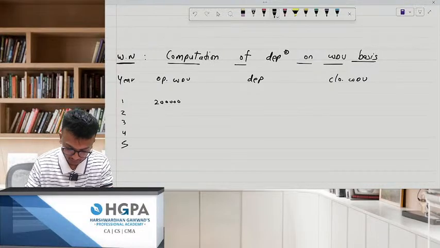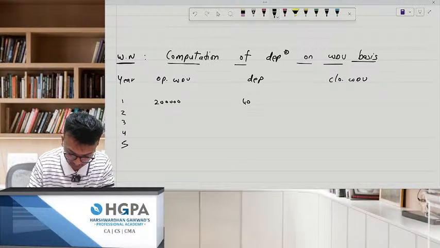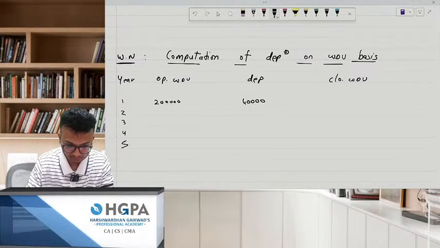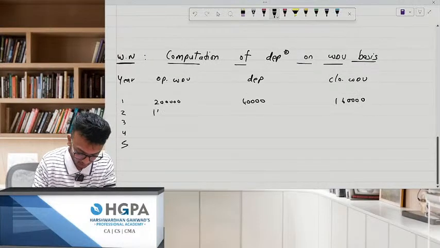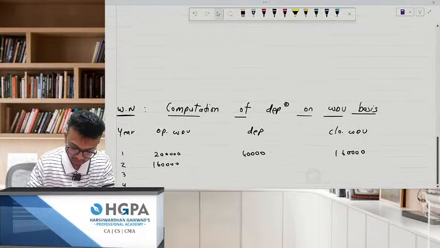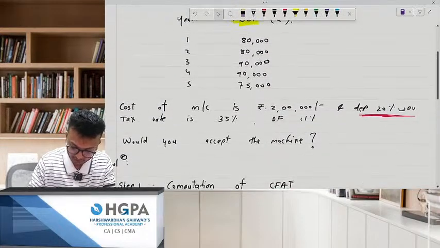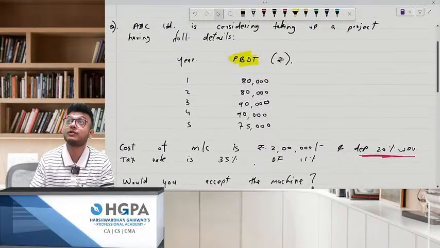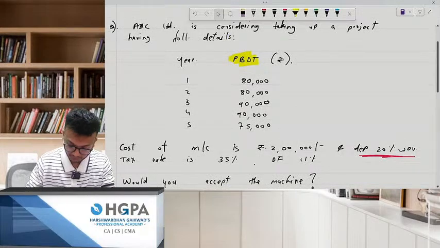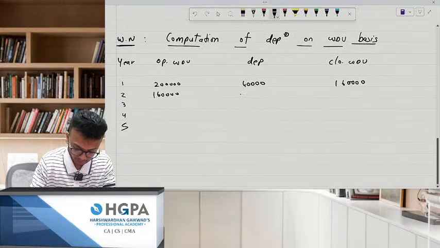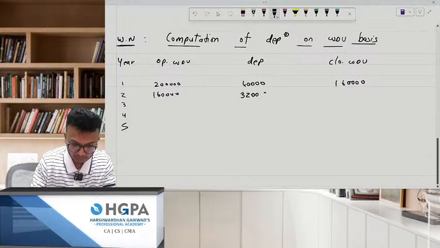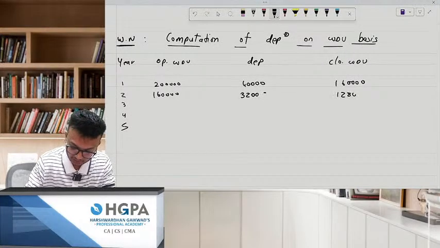Okay, so first, depreciation. How much? This is 40,000. You'll get 1,60,000. Again, there's depreciation for the ones who are joining in new, this is the question. 20% is the depreciation. We're doing a working note. 32,000. Next, you'll have 1,28,000.